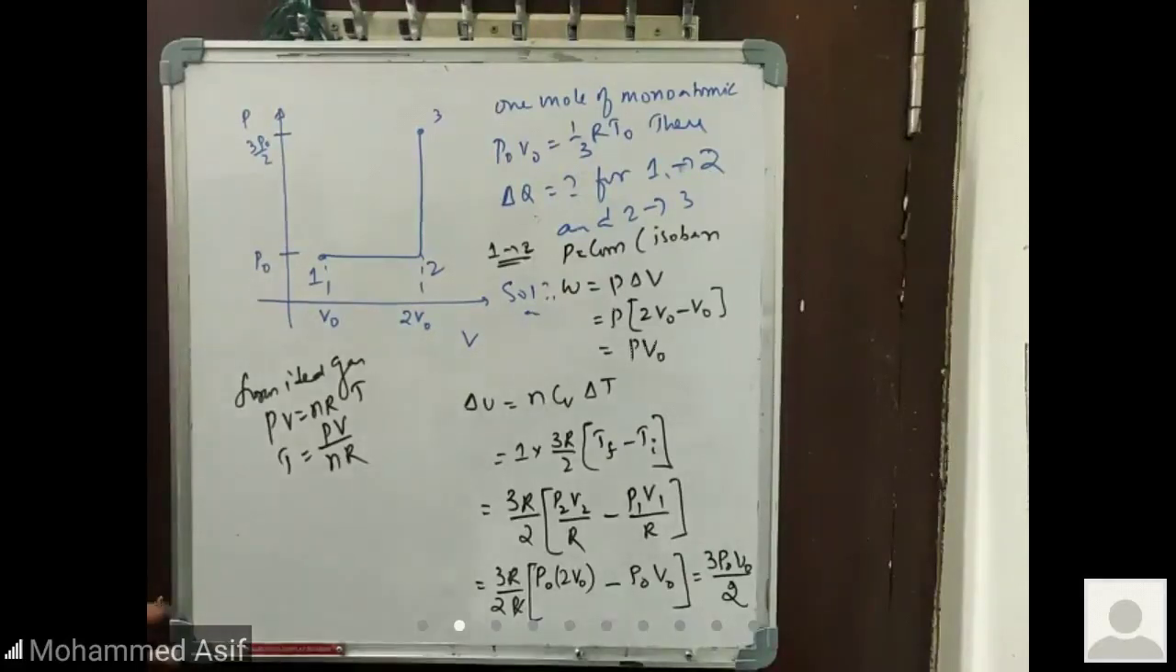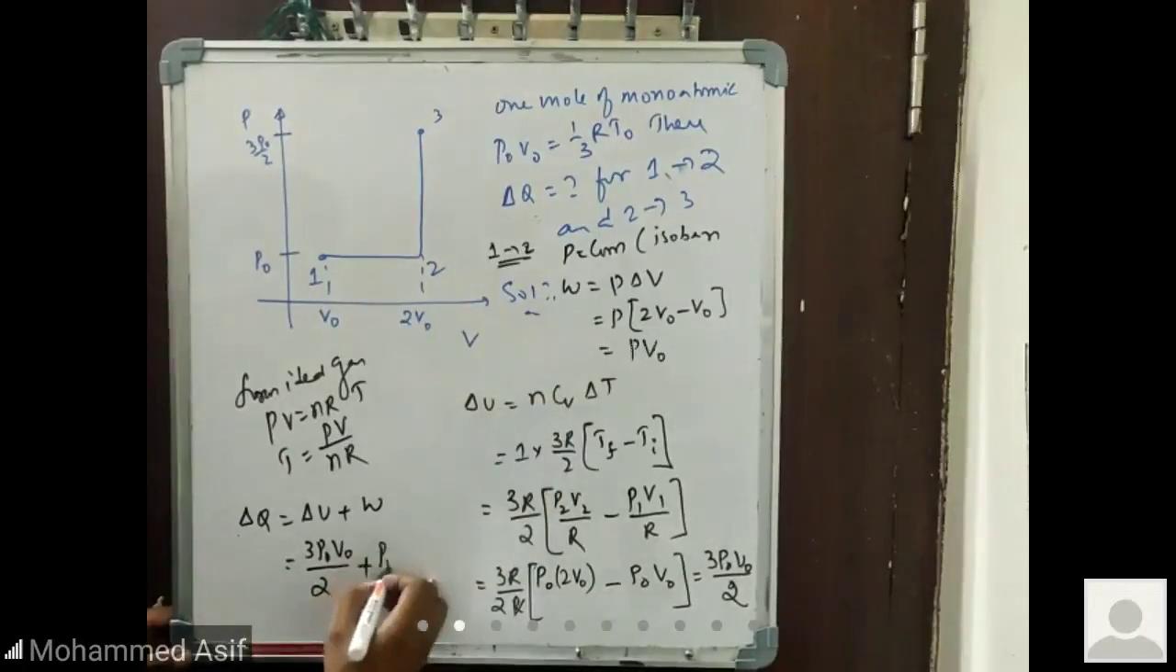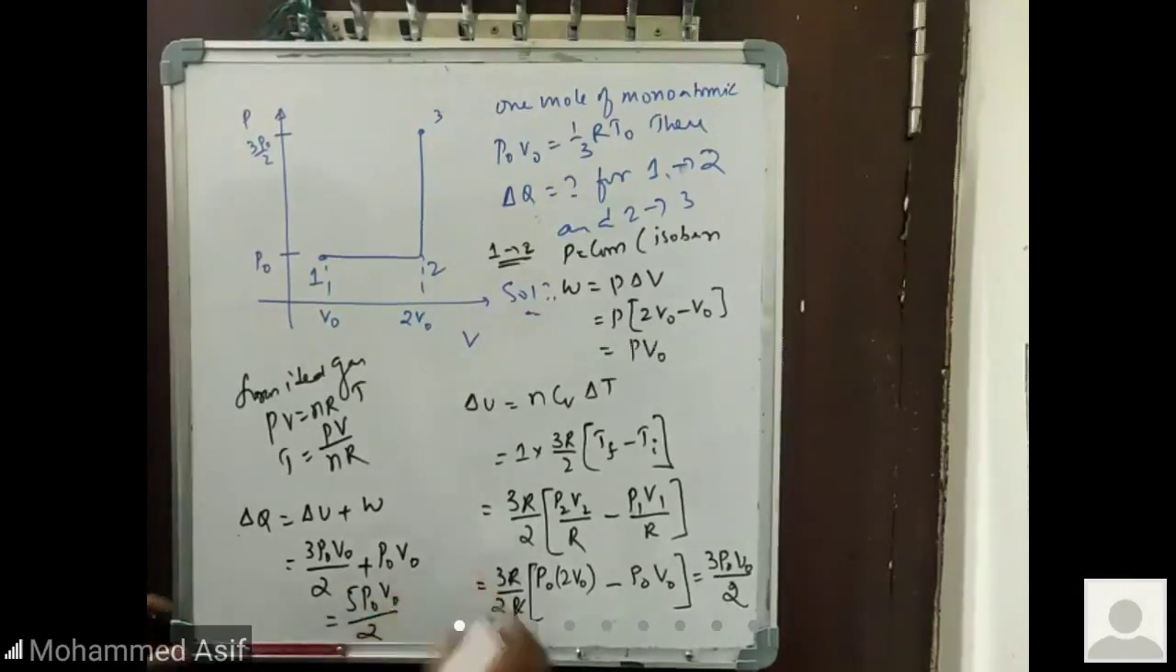Isn't it? So once I know that one, then delta Q is how much? Delta Q is equal to delta U plus W. What is the value of delta Q? 3 into P naught V naught by 2 plus work done. Work done is equal to P naught into V naught. So that will give me the value of Q. This one is 5 P naught V naught by 2. That is your answer. Clear?